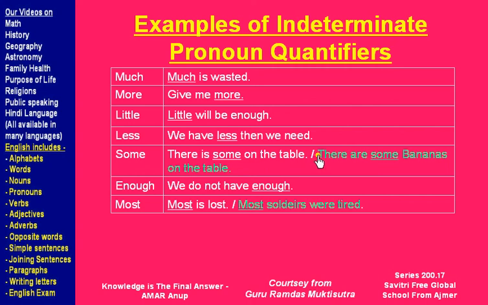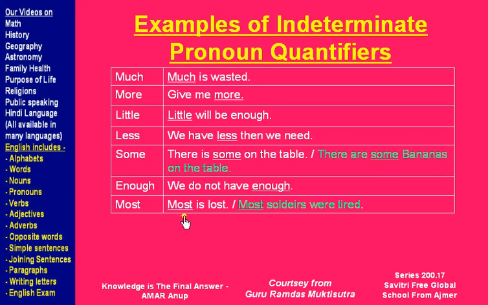Compare this to this sentence, there are some bananas on the table. The word some is giving more information about the noun bananas. So here some is an adjective. Here some is a pronoun. Here some is an adjective. Here it is telling about a non-count noun like food, like water. Here it is telling about a count noun like bananas. We know it. Bananas can be counted.